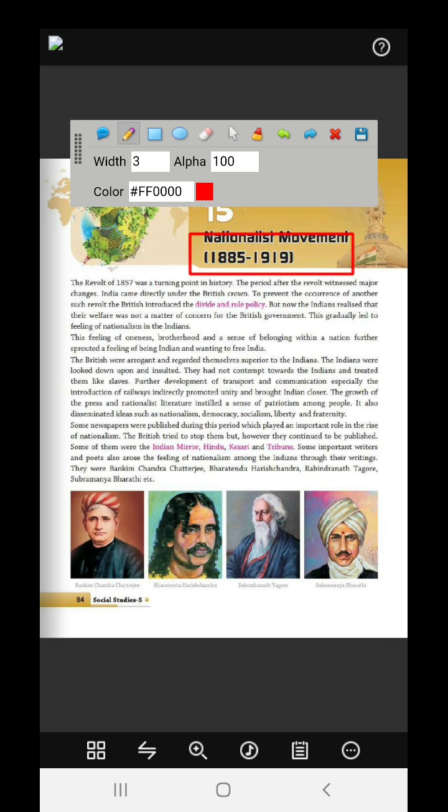So then, what did they do? This gradually led to the feeling of nationalism among the Indians. Now, what is the meaning of nationalism? Nationalism means the feeling of breaking out of the British rule and the feeling of independence. They needed independence, or Swaraj. The feeling of oneness, brotherhood, and sense of belonging within a nation further sprouted a feeling of being Indian and wanting to free India.